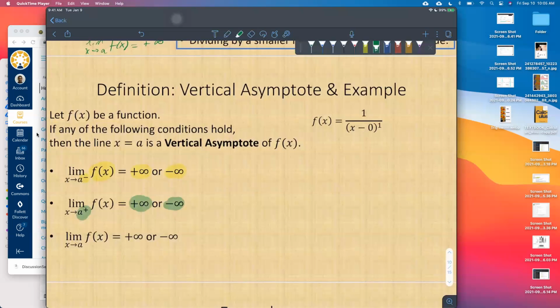The third condition is redundant because if the third condition holds, then the first two must hold, right? If you have a two-sided limit of positive or negative infinity, then of course the left-handed limit is already positive or negative infinity. Same thing with the right-handed limit, right? So that's why it's redundant, because if the third one holds, then you don't really have to list that third one because the first two are already satisfied.